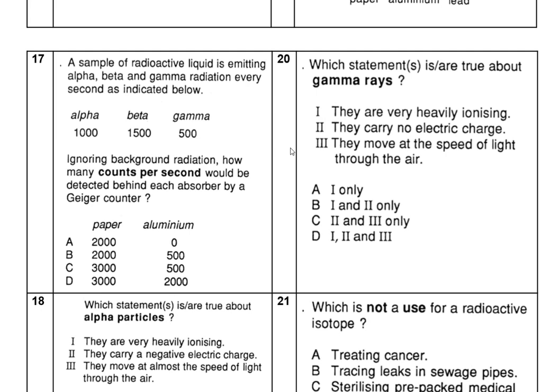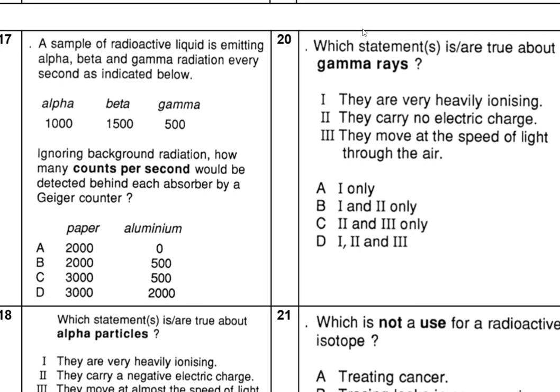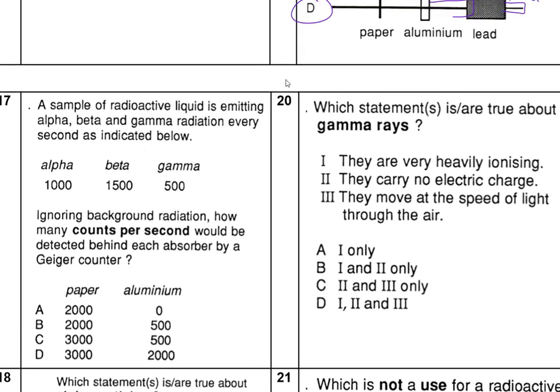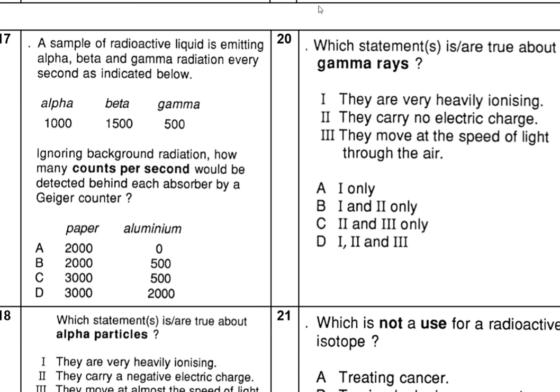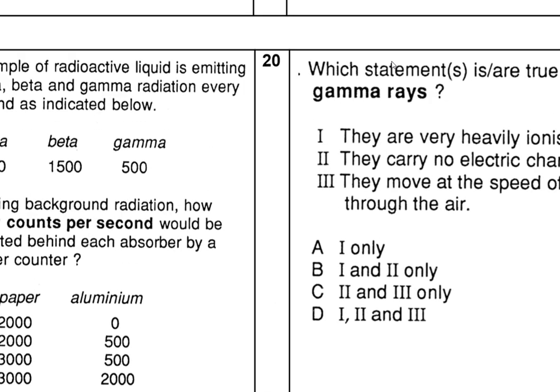Now what we have is a source. Let me see if I can do it somewhere. Let's do it in the corner. Maybe I have to zoom in. So what do we have? We have alpha, beta, and gamma.